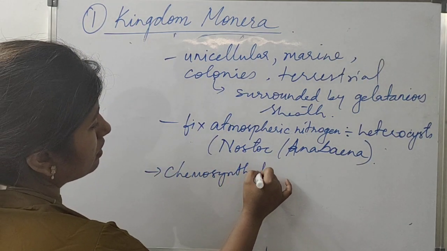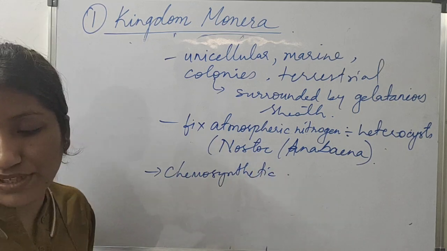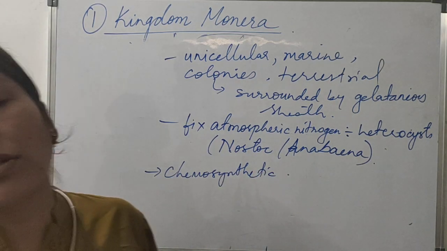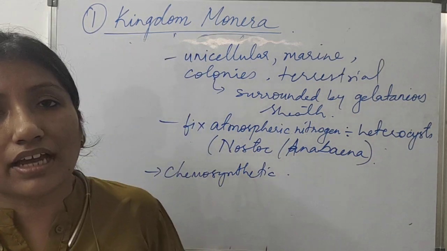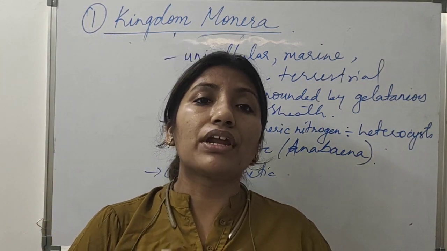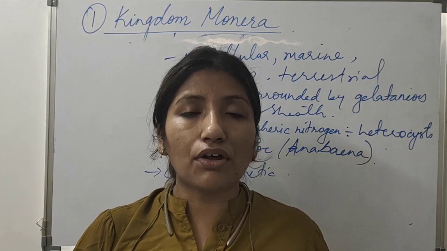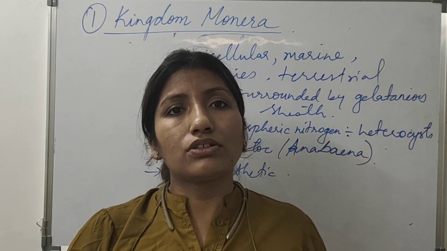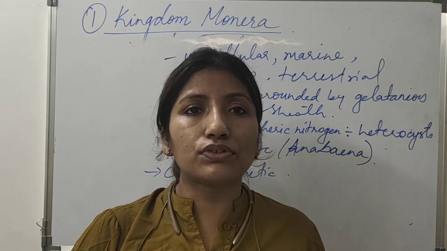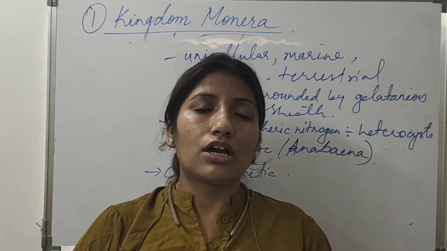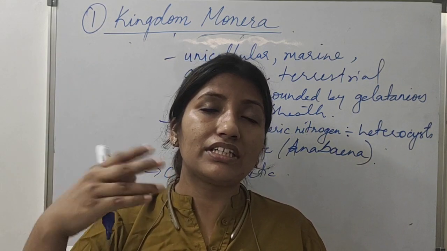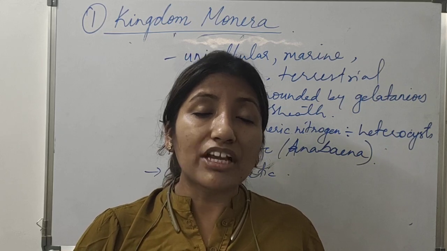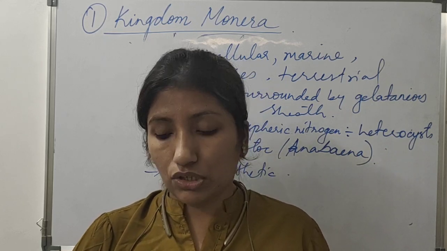As we have learned, what does chemosynthetic autotroph mean? It means that they can oxidize the inorganic substances, the nitrites and nitrates. They can break down this inorganic substance and convert it into food. So converting chemical compounds into food is chemosynthetic autotrophs. And when you make food with the help of light and the pigment chlorophyll, that is known as photosynthetic autotrophs.